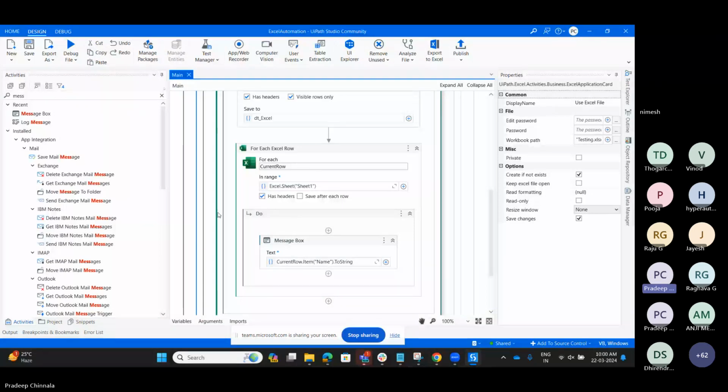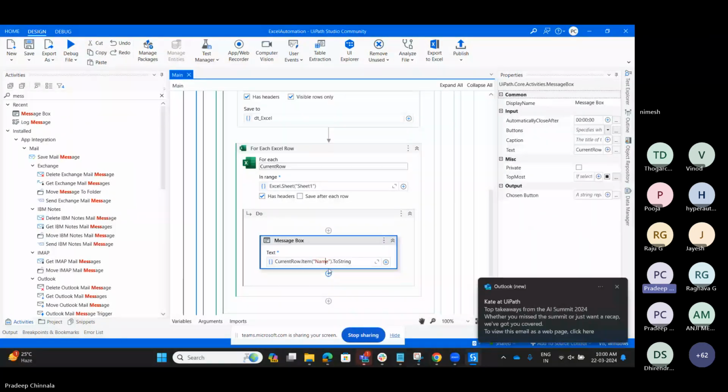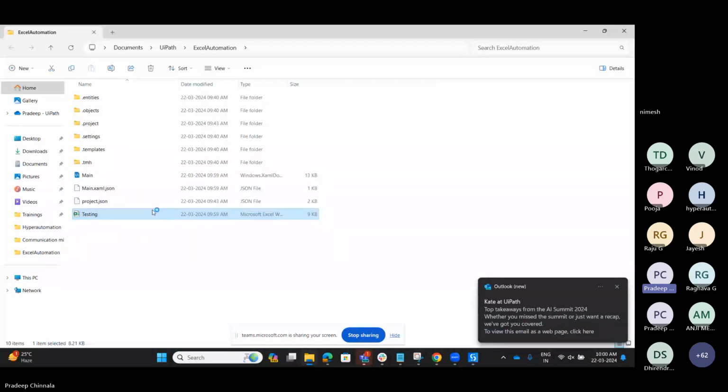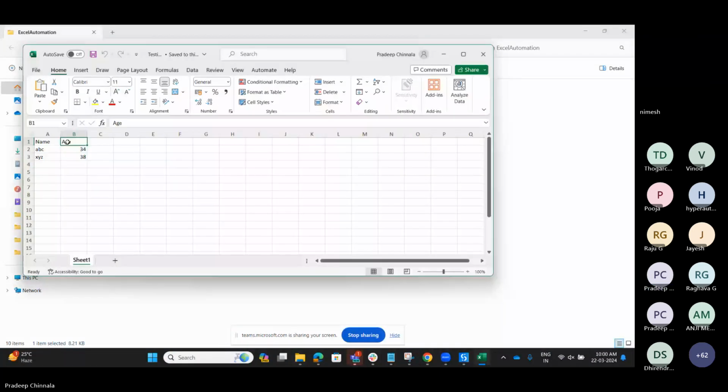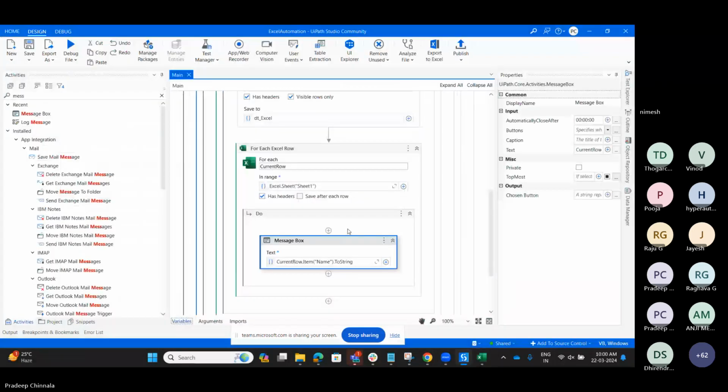So we got the name, right? If you want to know about the age, let me check the age using the naming conventions. So here is the age. Can we use column index number?